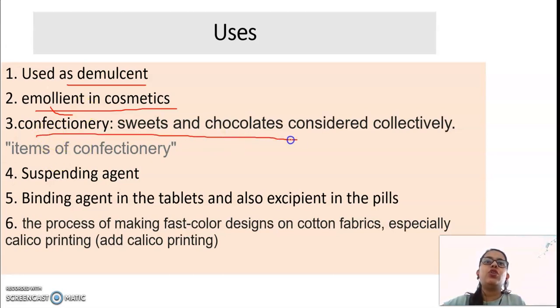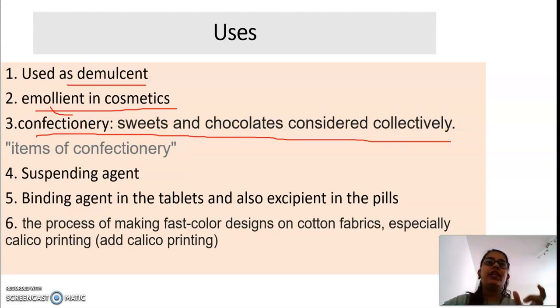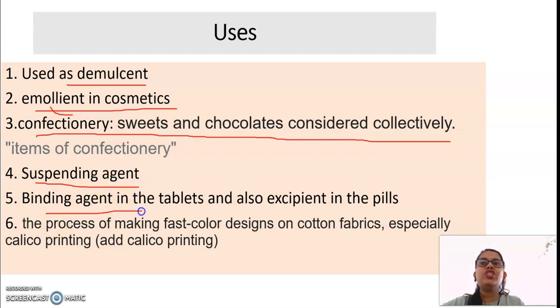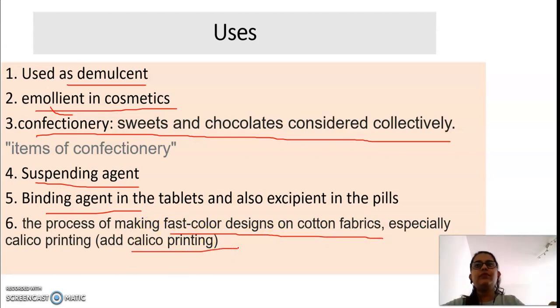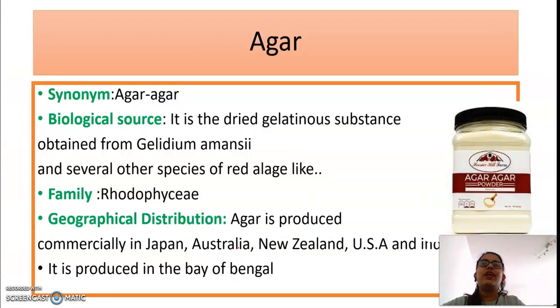Confectionery: sweets and chocolate considered collectively. So tragacanth is also used in many confectioneries. Maybe you didn't know the name, so I have added the meaning of this confectionery, which is mostly used in sweets and chocolates. Next, it is used as a suspending agent, emulsifying agent, and binding agent, and it is also used in many cotton fabrics and in calico printing. So those are the uses of tragacanth.